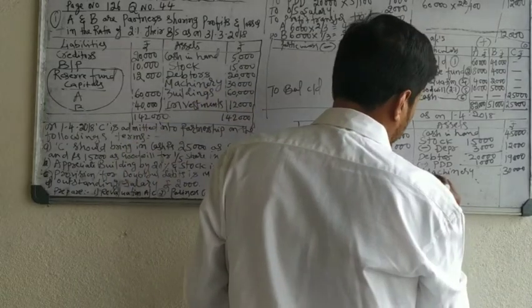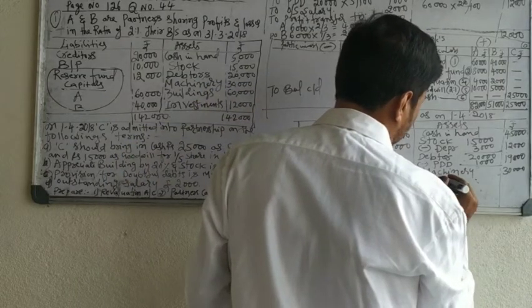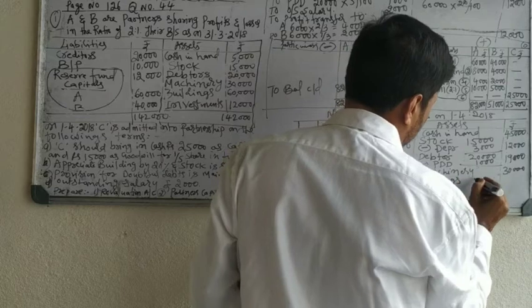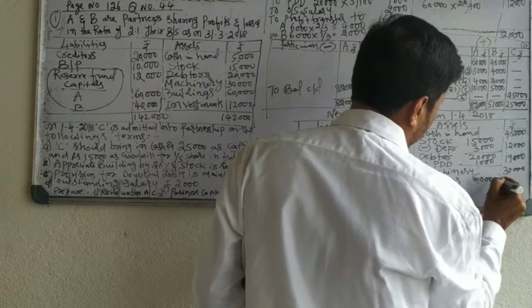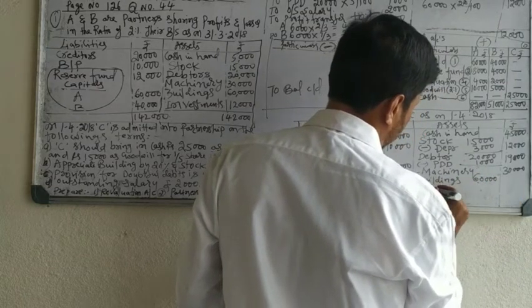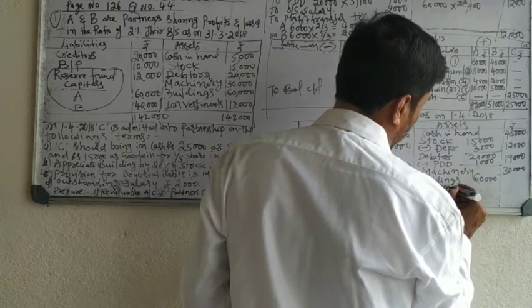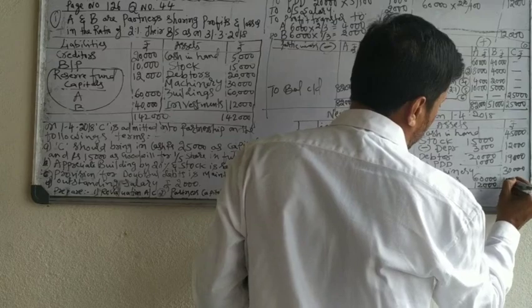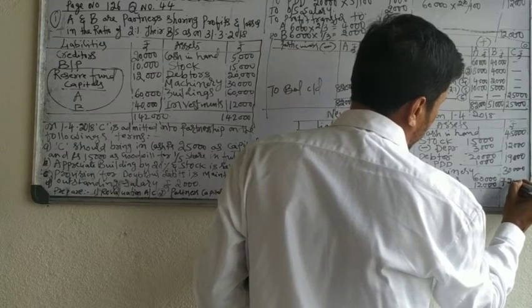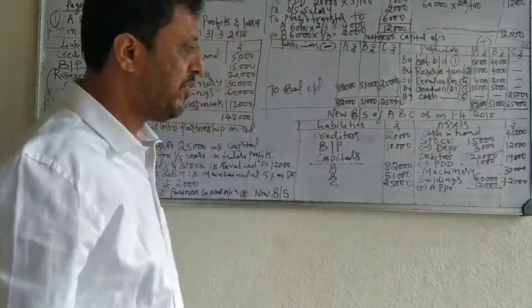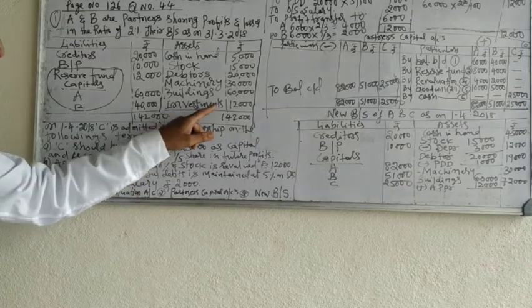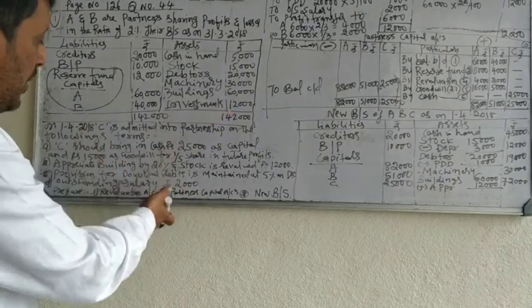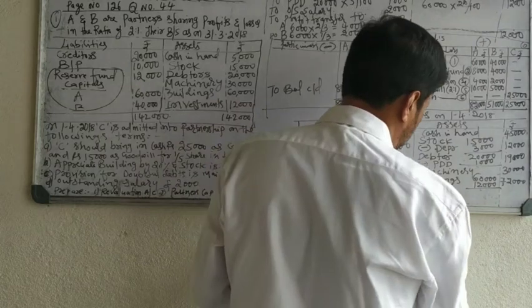Building 60, add appreciation 12, building value 72. Last, investment 12,000. There is no increase or decrease, as it is 12,000.